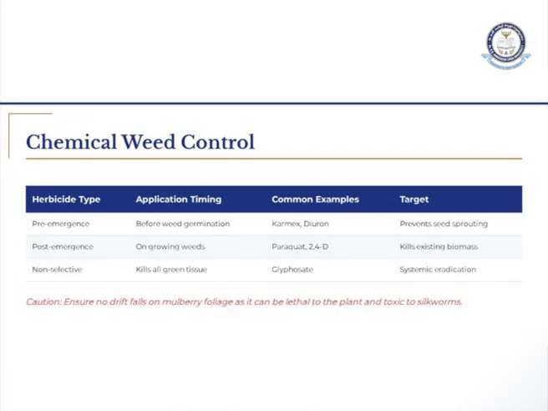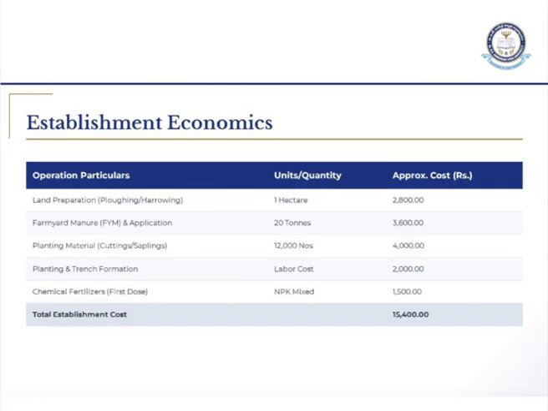Glyphosate is a non-selective herbicide which will kill all the green tissue. So you should be very cautious while using chemical fertilizers or chemical weed controls. Got it? Establishment economics. Show the slide, sir.